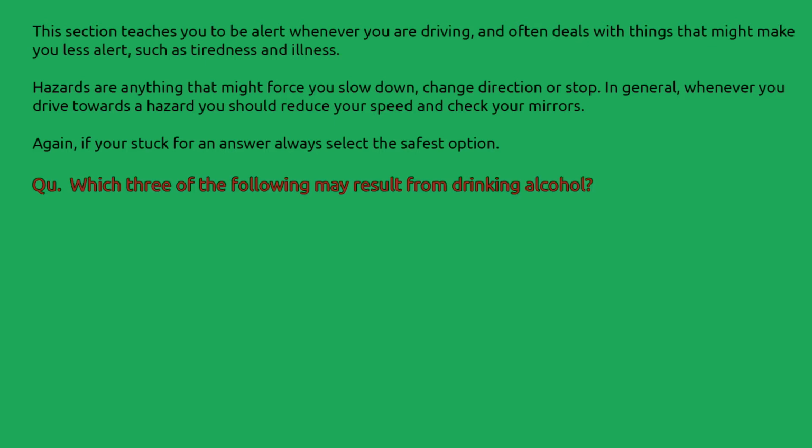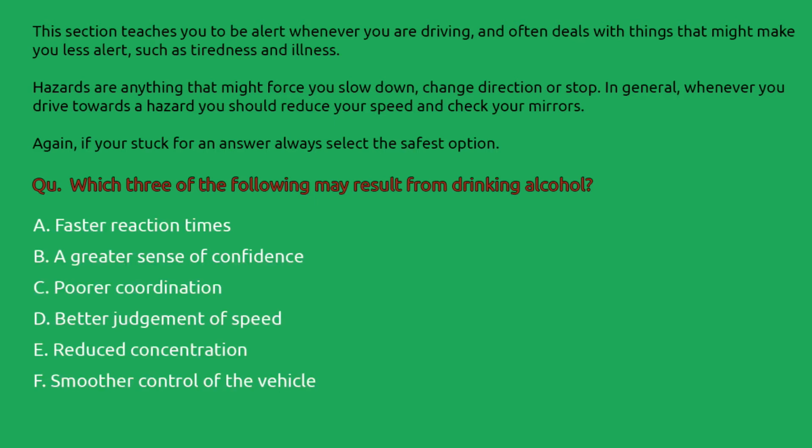Example question. Which three of the following may result from drinking alcohol? A. Faster reaction times. B. A greater sense of confidence. C. Poorer coordination. D. Better judgment of speed. E. Reduced concentration. F. Smoother control of the vehicle. The correct answers: B. A greater sense of confidence. C. Poorer coordination. And E. Reduced concentration.